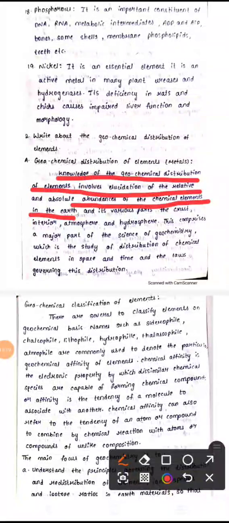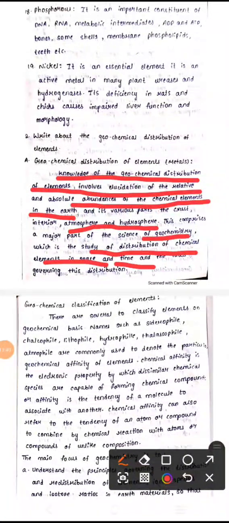It mainly gives the structure and the exact value of the chemical elements in the earth crust, and the atmosphere we can see, and hydrosphere also. It is one of the major parts of science, that is geochemistry, which is the study of distribution of chemical elements in space and time and the governing of this distribution.